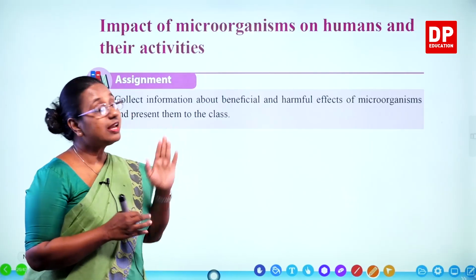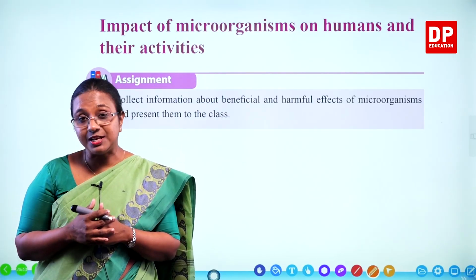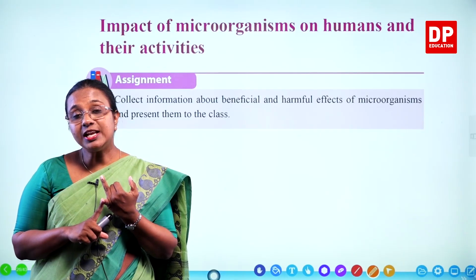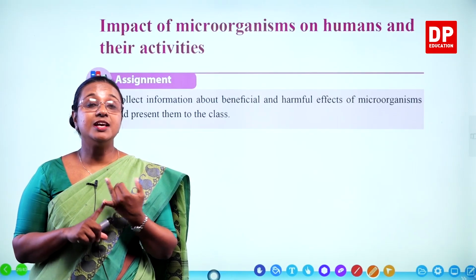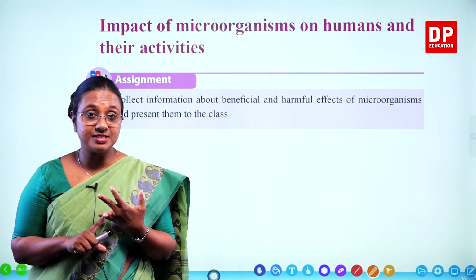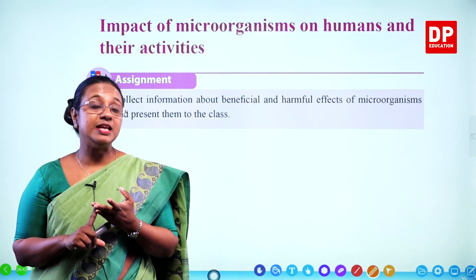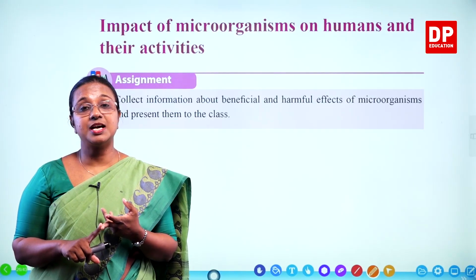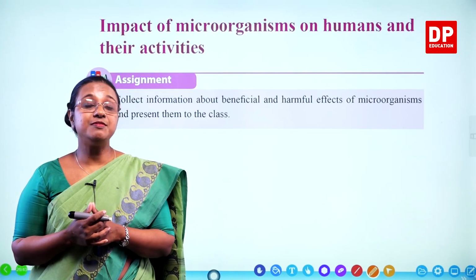But now, I will discuss some beneficial and harmful effects. So, food spoilage is one harmful effect. Similarly, microorganisms cause diseases. Those are the two main types of harmful effects. At the same time, they have a lot of beneficial effects.